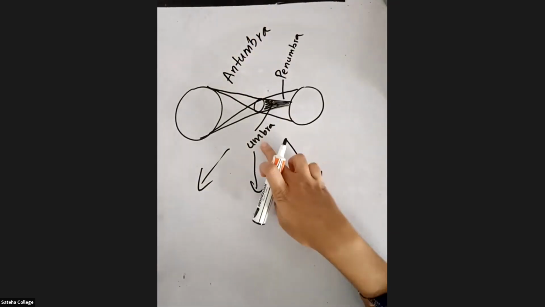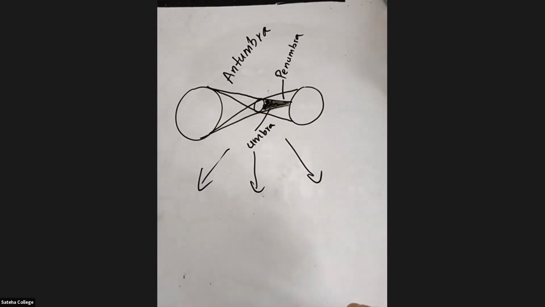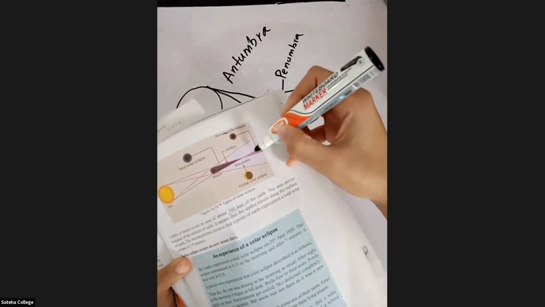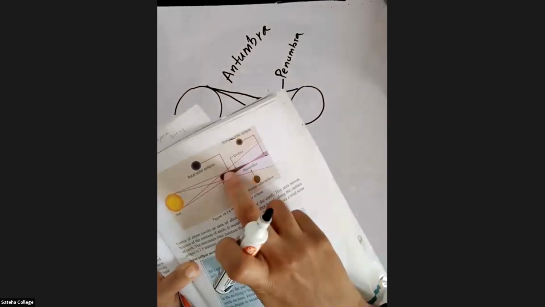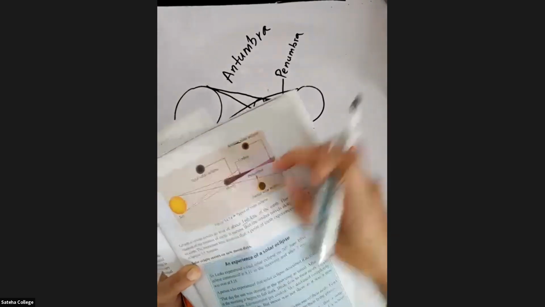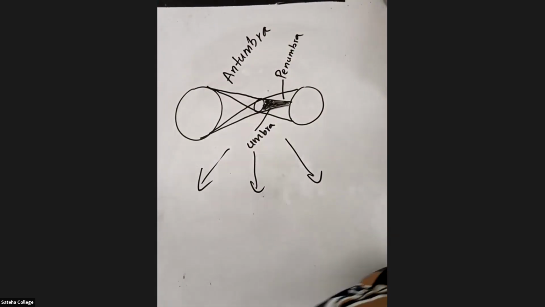So there is the umbra, this part. I think the antumbra is also marked. So yes, this is the antumbra. If you take your book, here they have marked the annular solar eclipse. This part they have marked in a purple wedge, and that you call the antumbra. This dark region is the umbra, then the lighter one you call the penumbra, and for the annular solar eclipse, that is going to be the antumbra. You don't have to study about it, but I'll just explain so that you get an idea.